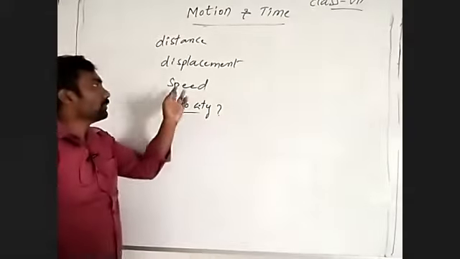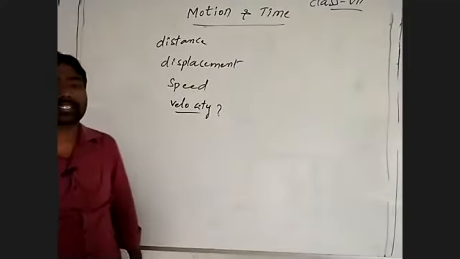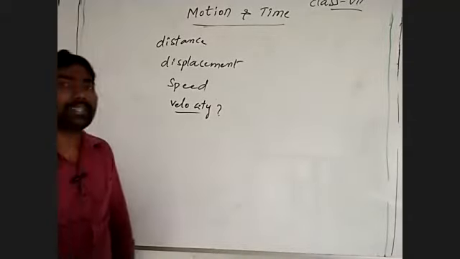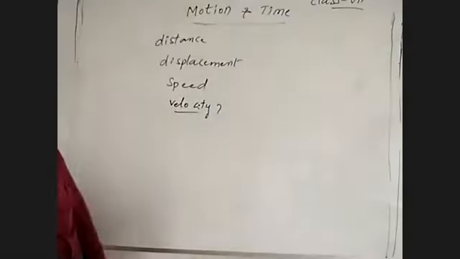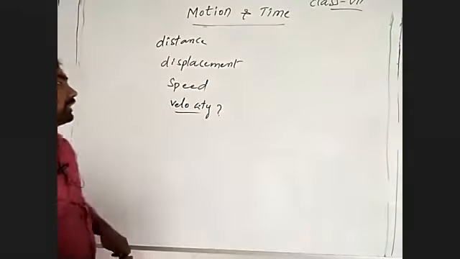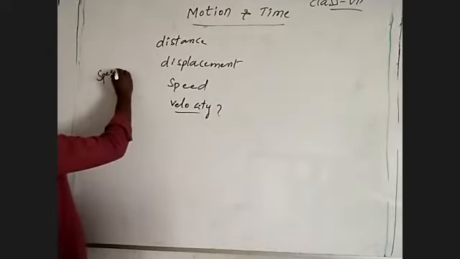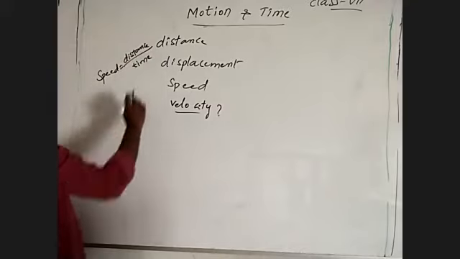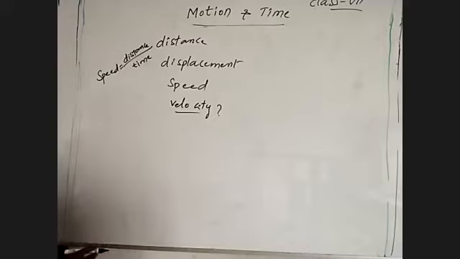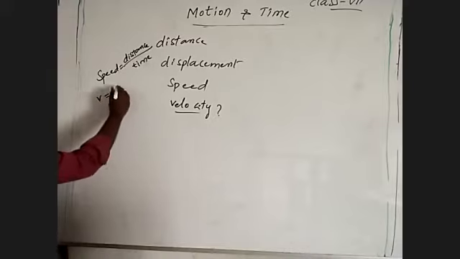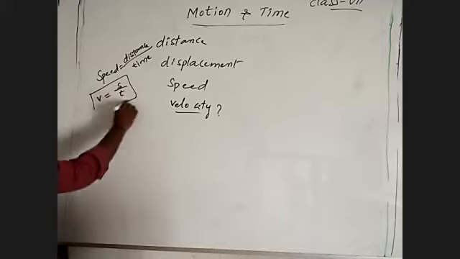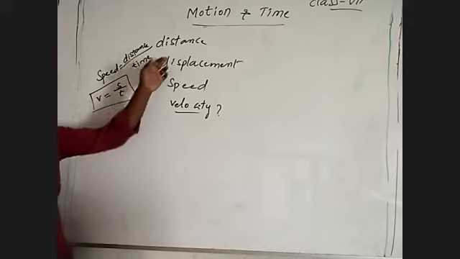See, before, speed means what I said? The distance covered by a body in a given interval of time. For that we write speed is equal to distance by time. Speed is shown by symbol v, distance is shown by d, and time is t.